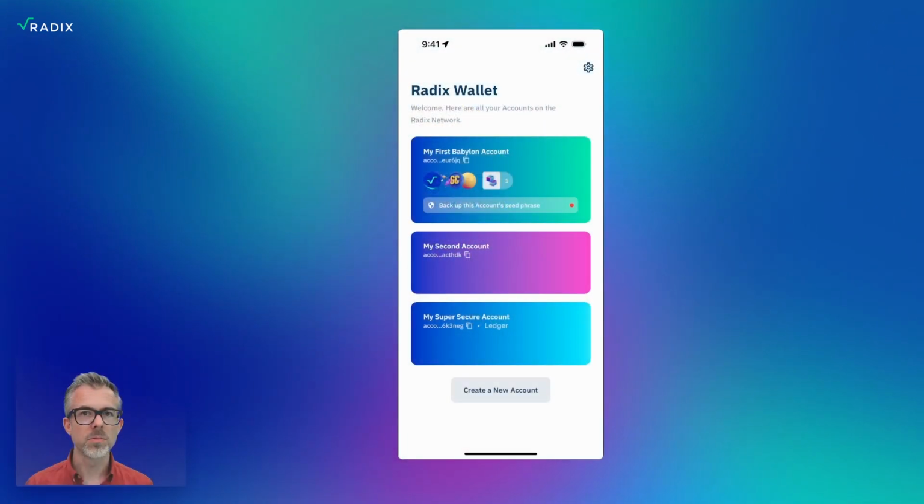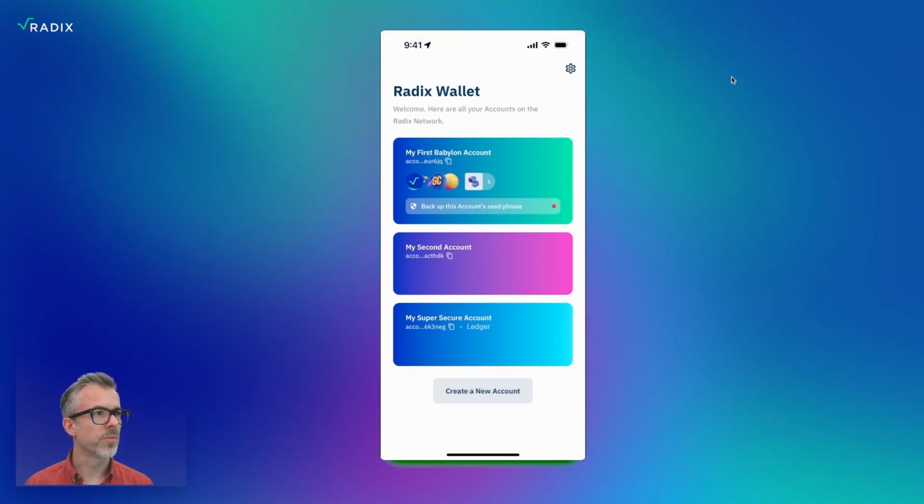What I want to go through now is backing up your seed phrase. Now in this case, let's see, I'm just going to reconfigure my windows a little bit here. Here we go. So all we need is the Radix wallet for this one.